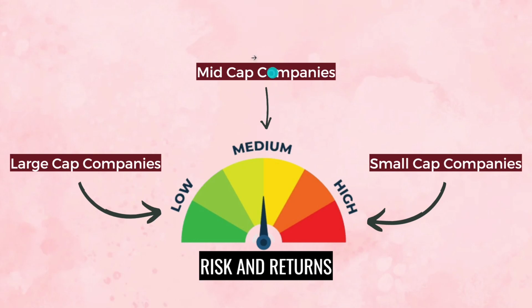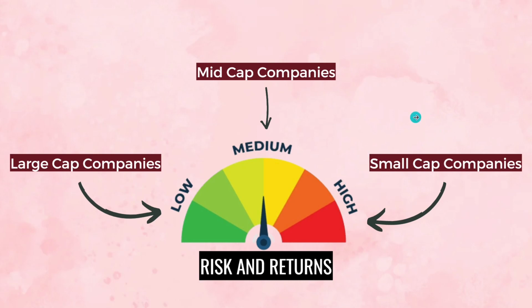And mid cap companies has the potential to turn into large cap companies. Hence there is a moderate return percentage, but the risk involved is also moderate. Small cap companies has the potential to grow into a mid cap company and then to a large cap company. So it has this much potential for the returns. But speaking about the risk, these companies are mostly new companies or not that well established companies. So we don't know, it may withstand the economical imbalances or may not. So in most cases these companies has higher risk.